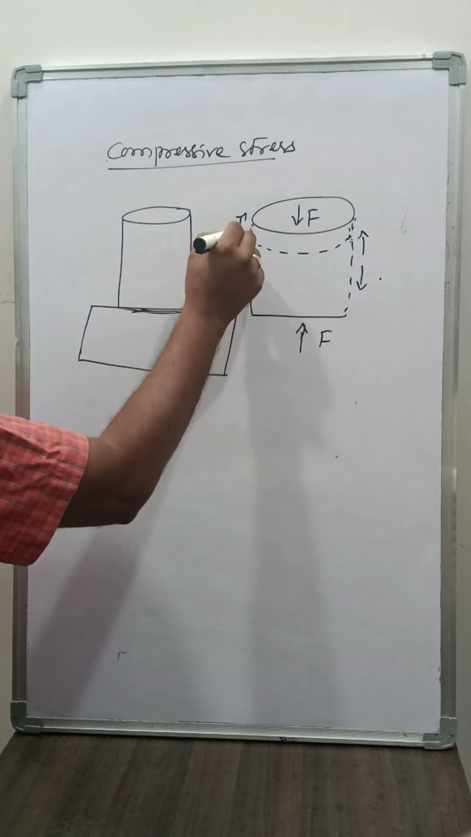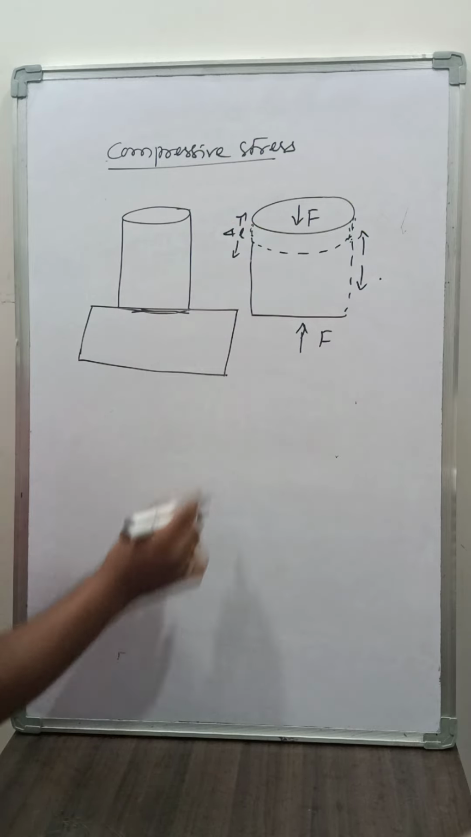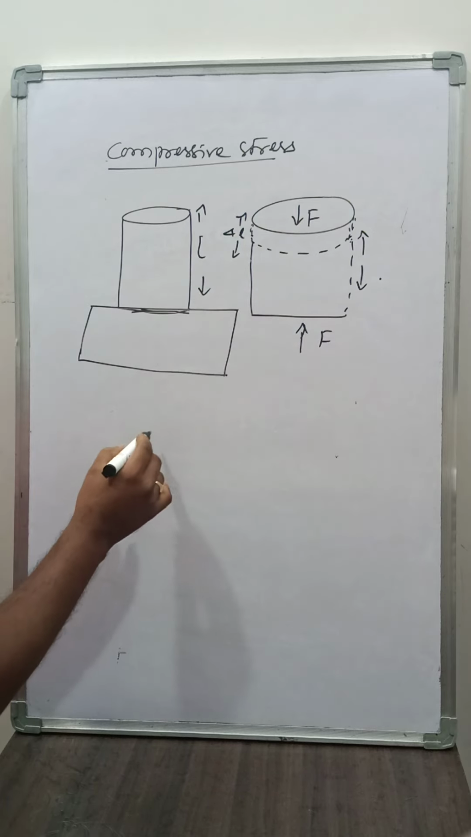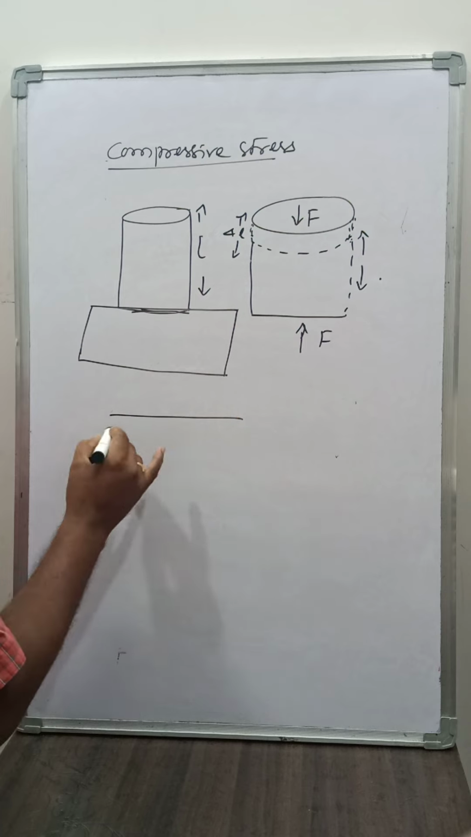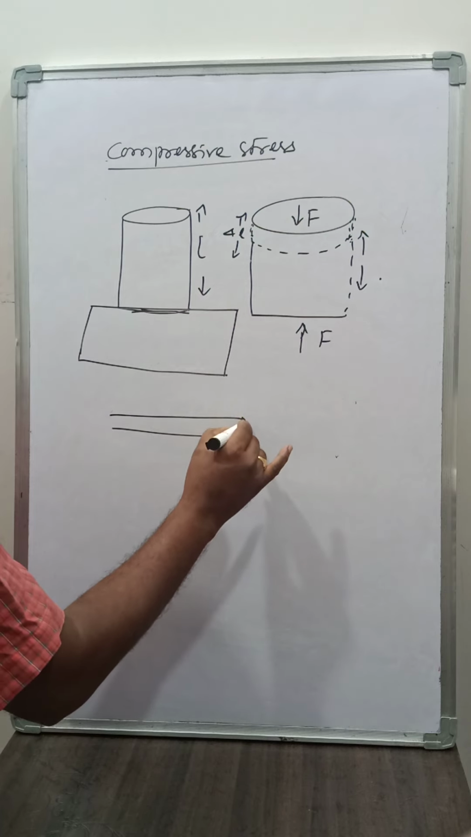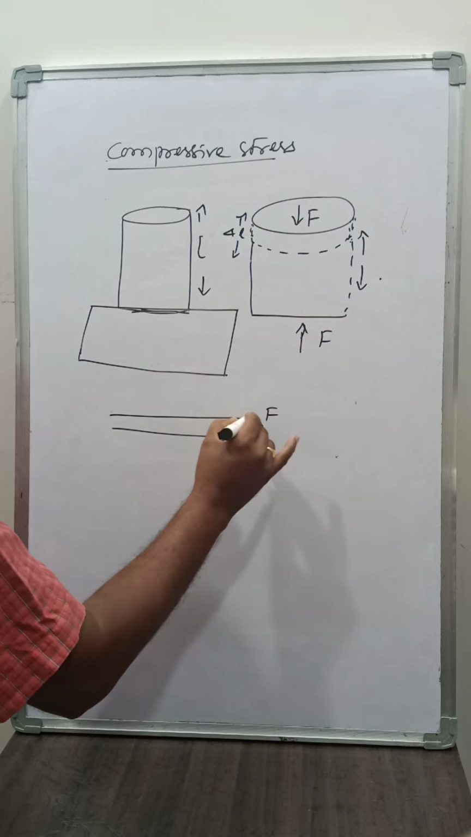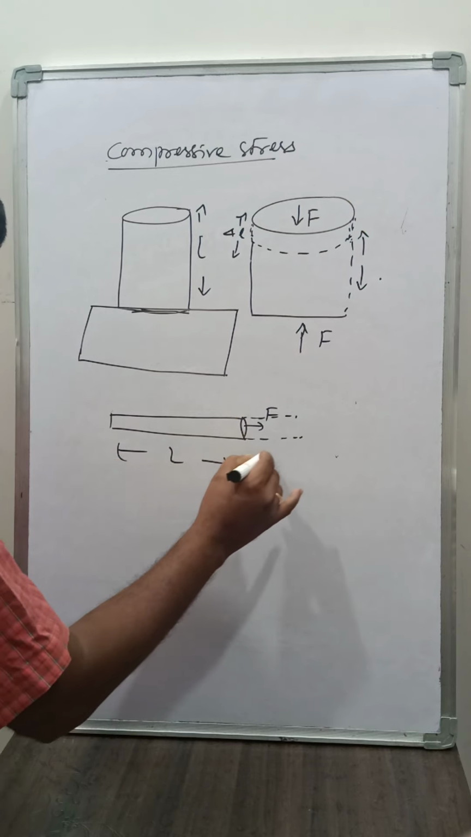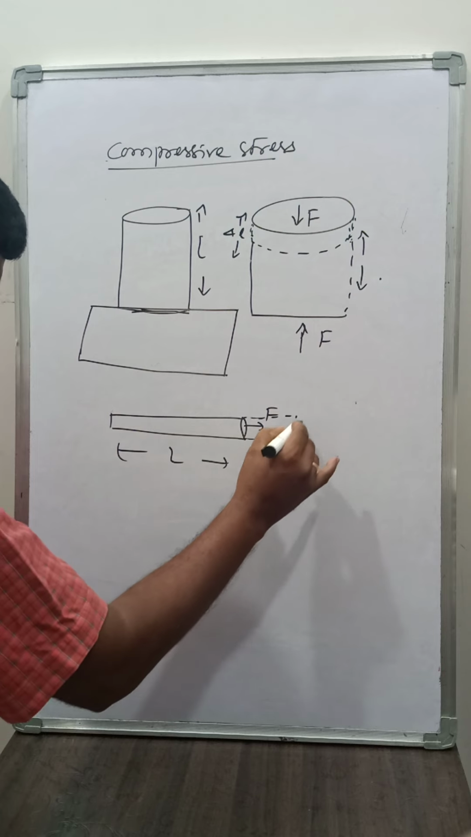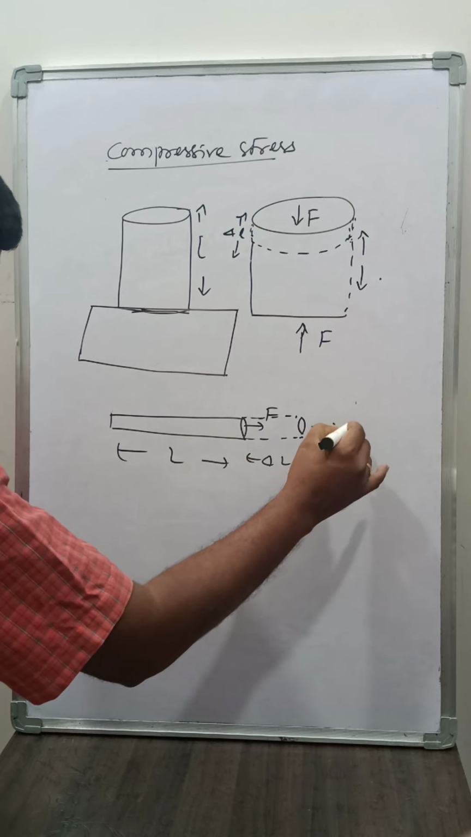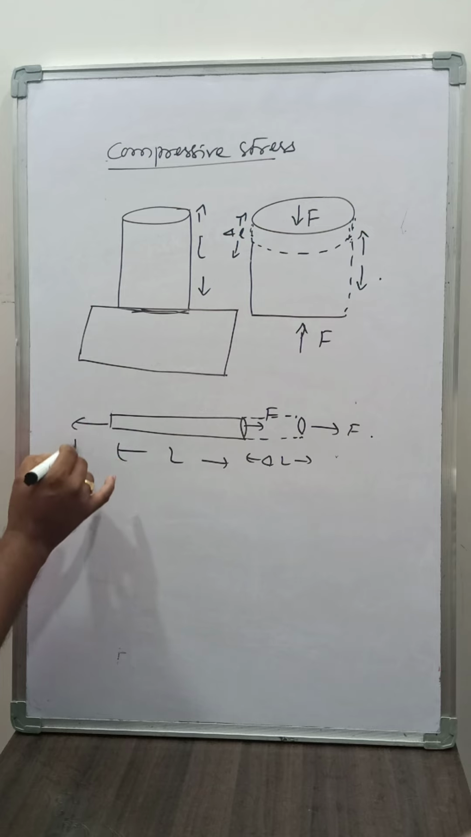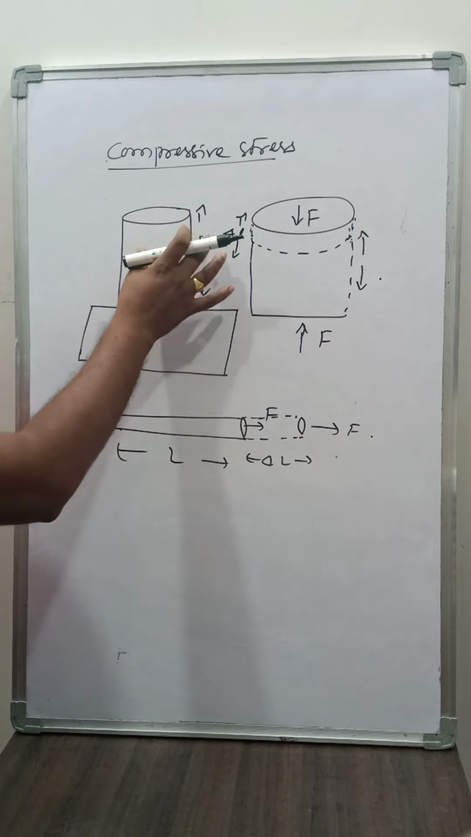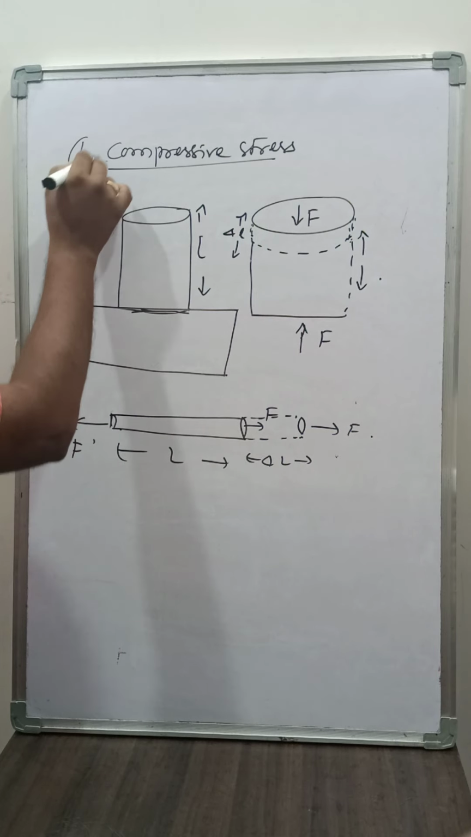There the length decreases from the original length. In tensile stress, the length increases. See, we applied force, then what happens? Length increases. The original length is L and the increase in length is delta L, whenever we give a deforming force or a restoring force. So this is the tensile stress and this is compressive stress.